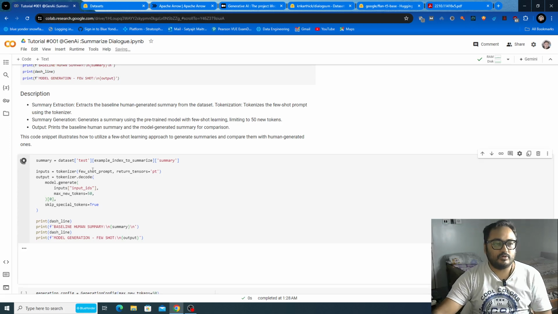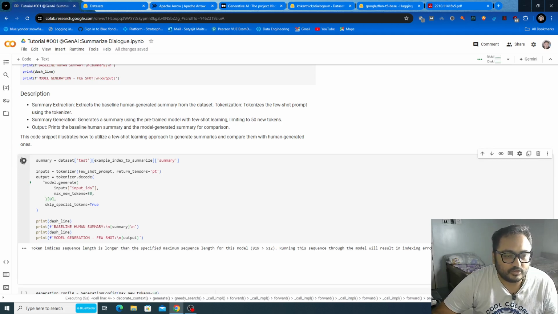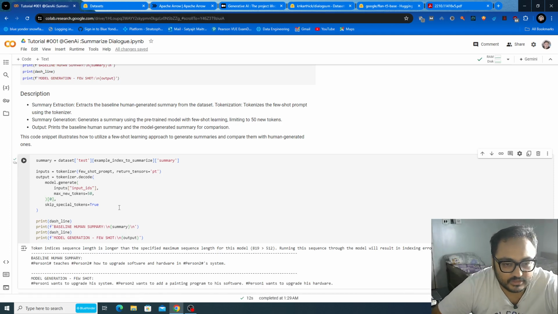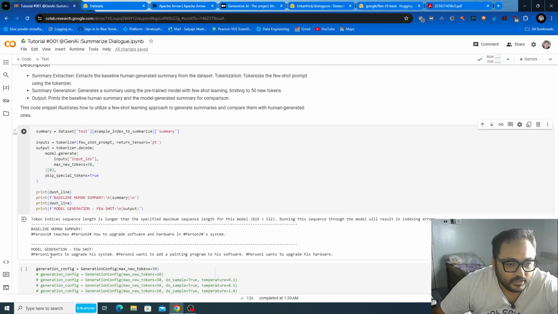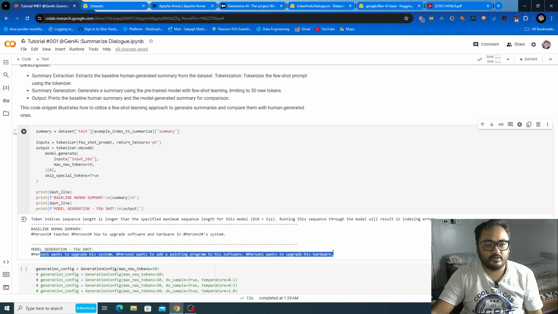Now if you run this setup cell, same thing: this summary statement contains the human summary, and this output contains the output of the model. The token index sequence length is longer than the specified maximum sequence length. Now the model generates: person 1 wants to upgrade his system, person 2 wants to add a painting program to his software, and person 1 wants to upgrade his hardware, which is completely wrong again.